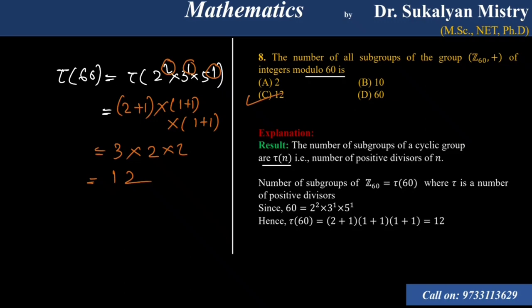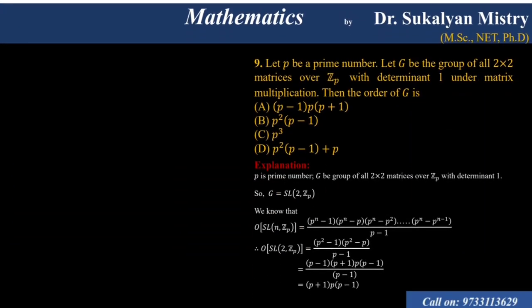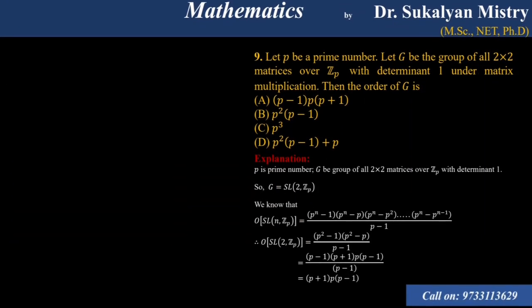Okay, so next problem, that is a very important problem. Let P be a prime number and G be the group of all 2 cross 2 matrices over ZP with determinant 1. That means this is a special linear group.